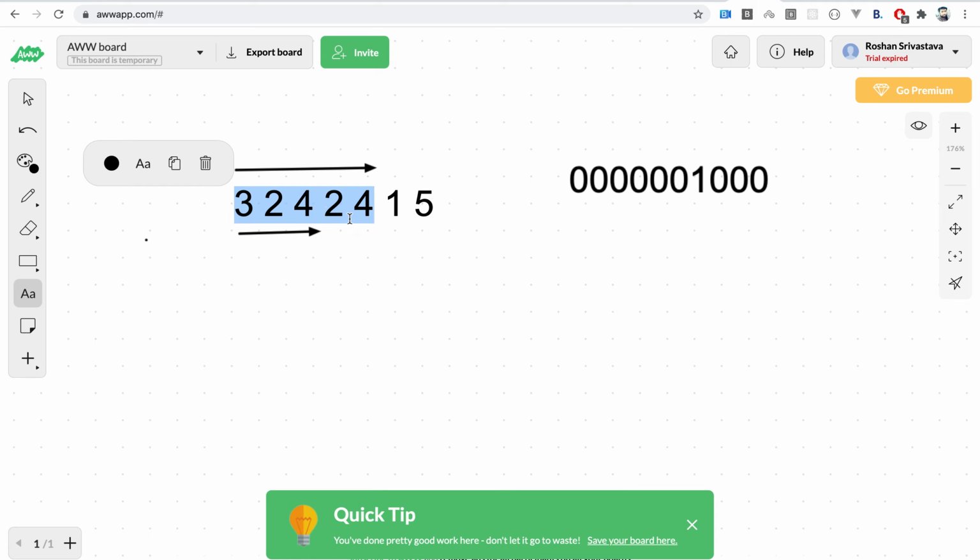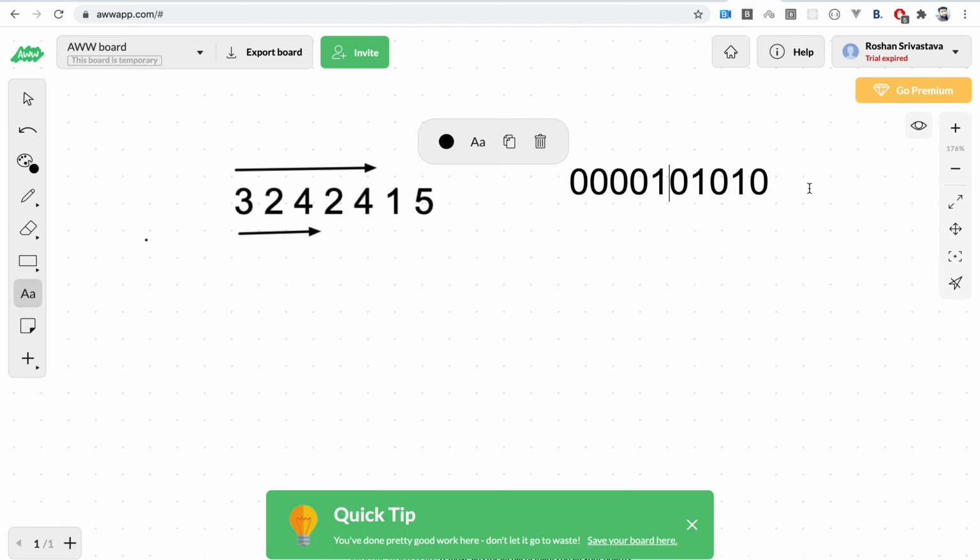Yes, this is also one of the potential answers. Similarly, we keep on traversing through the end of the string, and we can change this one to 1, and this one to 1 as well. So this will be the end of the mask.